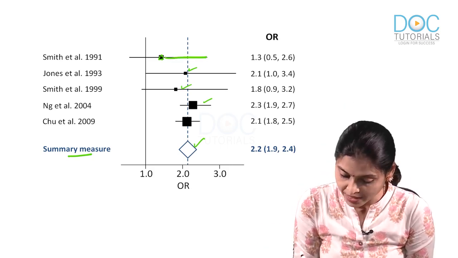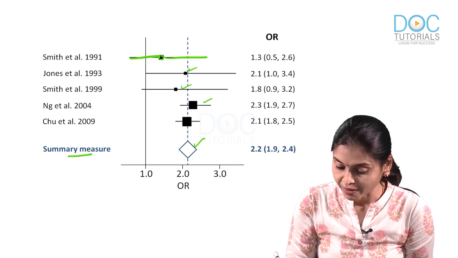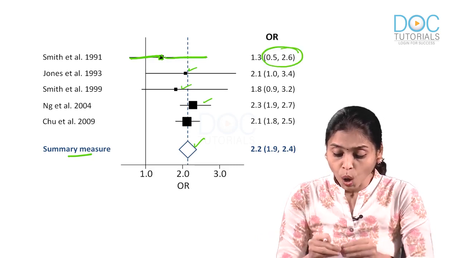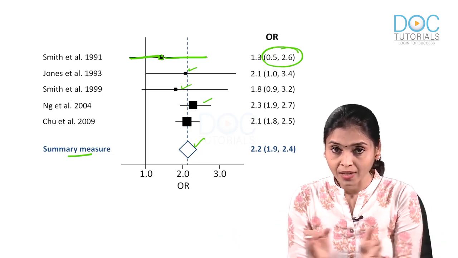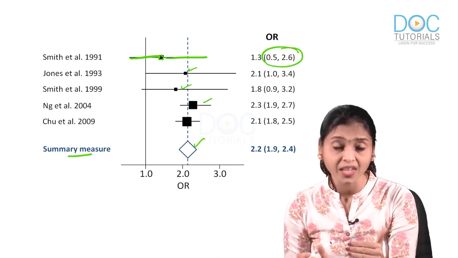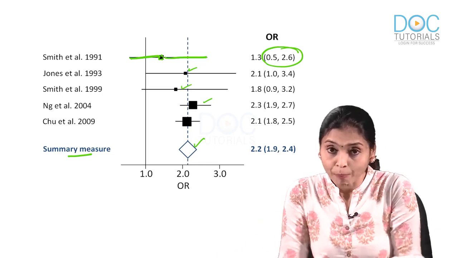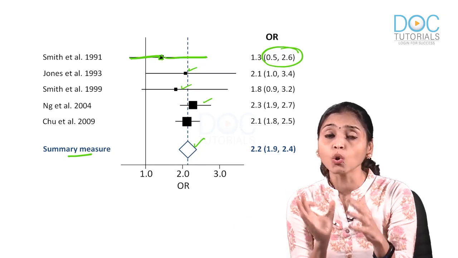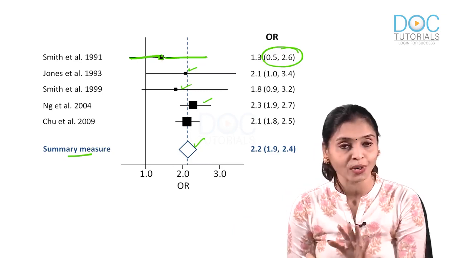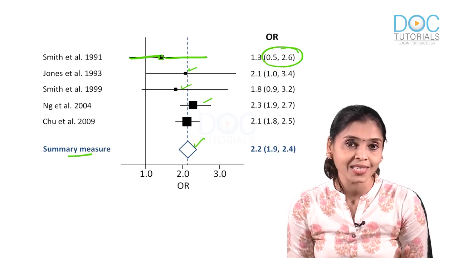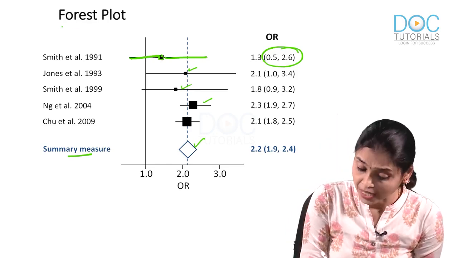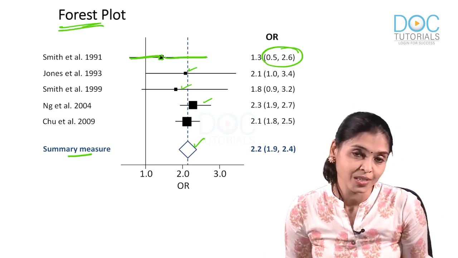And you have some tails here, which represent the values you have within the bracket. Now, all these tails look like trees in a forest, right? Suppose I have 20, 30 studies combined, and when I plot like this, all these will look like a thick dense forest. Because of which this is known as a forest plot. That is the reason why you call it a forest plot, guys, because of this forest like appearance.